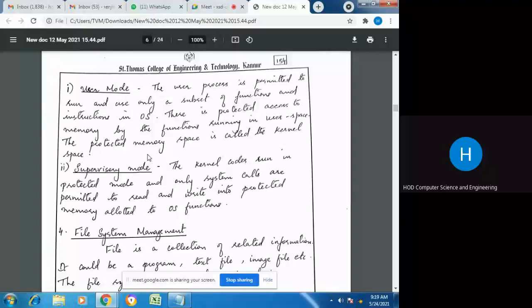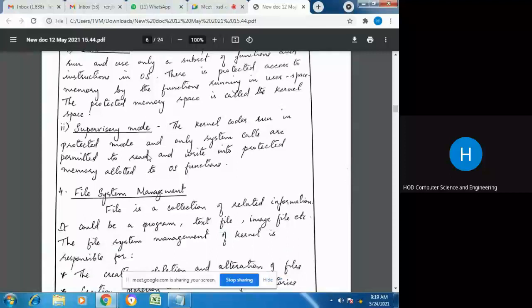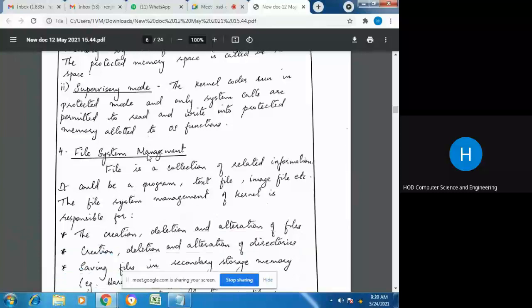Those processes running in the kernel space are usually in the supervisor mode, that is, the kernel code, the programs related solely to OS functions, run in the kernel mode or the supervisor mode.